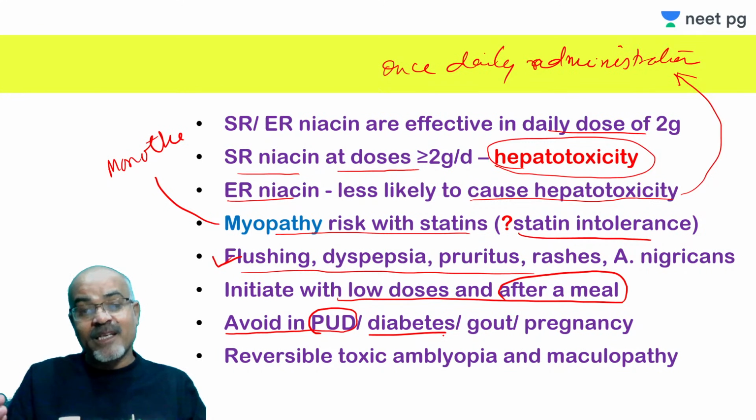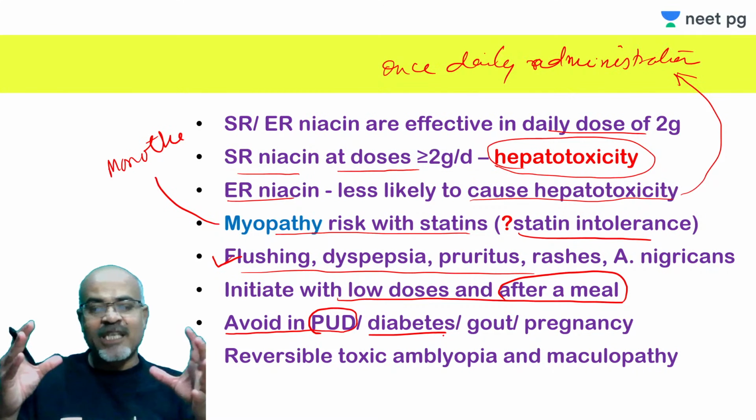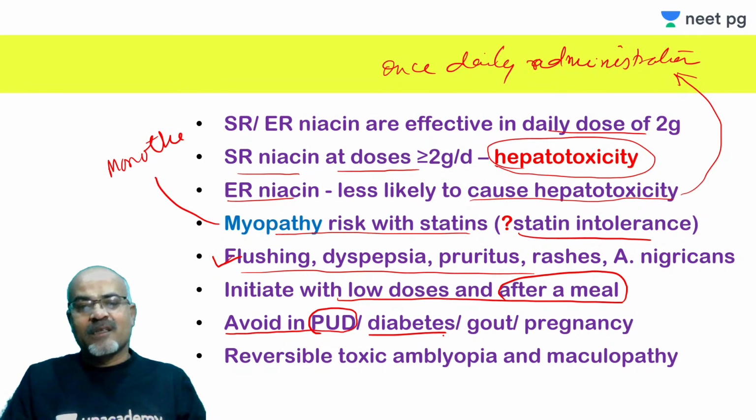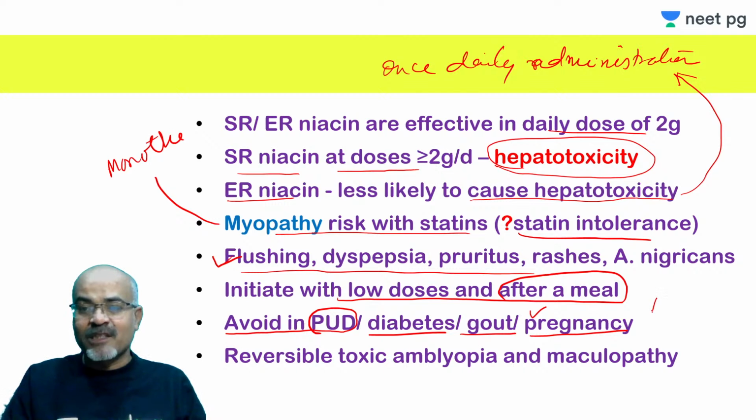So for diabetics, their blood sugar should be checked regularly, every week, so that their anti-diabetic medication can be stabilized properly. So this should be avoided in these patients. Gout, because it can precipitate an acute attack. Pregnancy, because in animal studies it has been found that birth defects have been induced by this nicotinic acid, because of such a high dose.